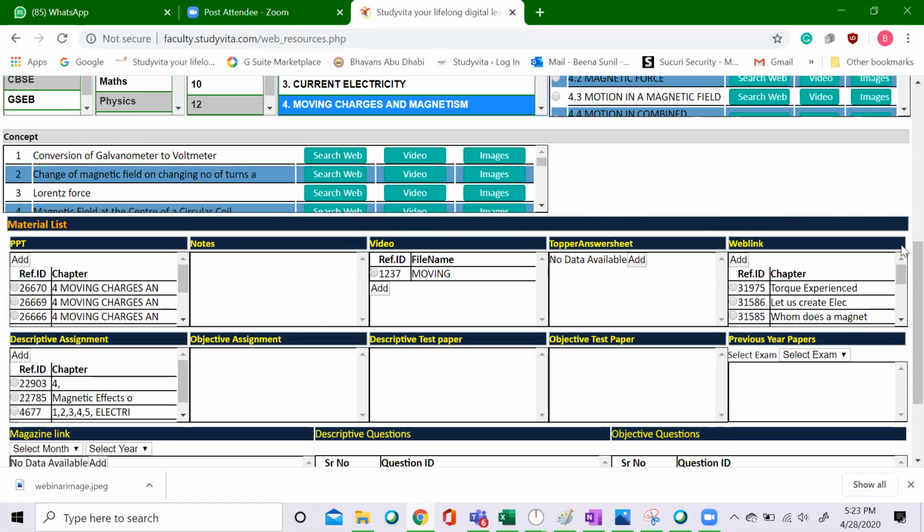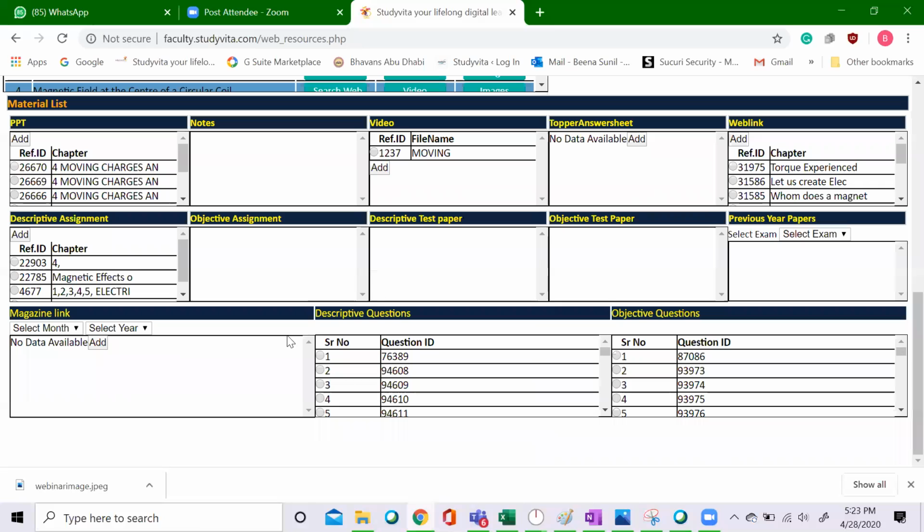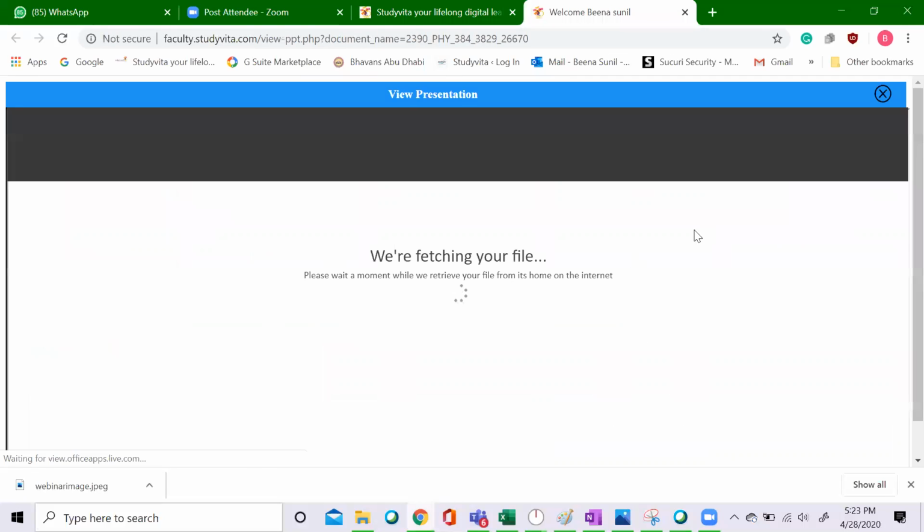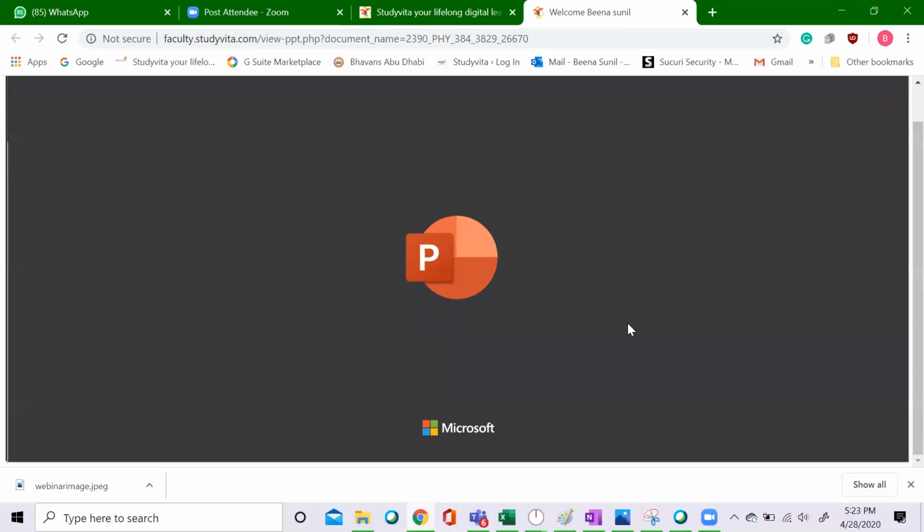So here in this chapter, I'm having so many materials available. I'm having PowerPoint presentations, some links, videos. Many things are available in my account. So if I want to link any of these materials to the students who are attending the virtual class, I can do it from here. Suppose I am clicking a PowerPoint, it will allow me to see it first and make sure that this is the thing I want. It's just going to the presentation mode right now.